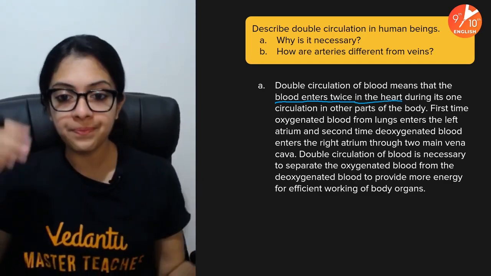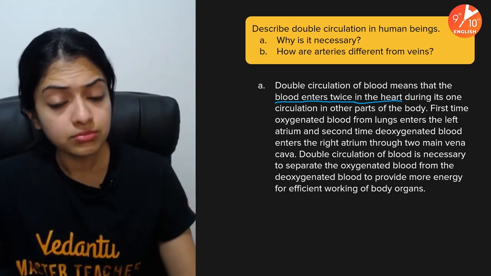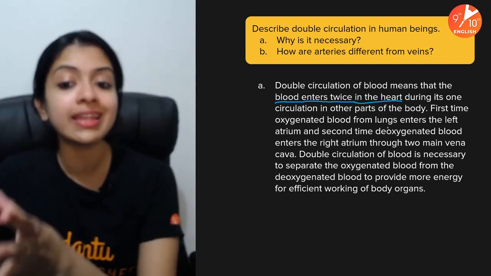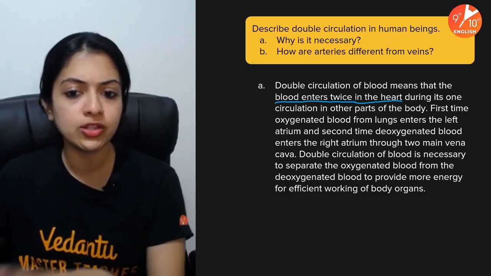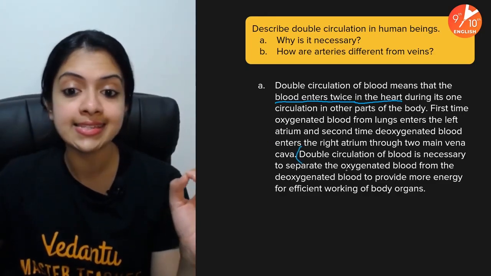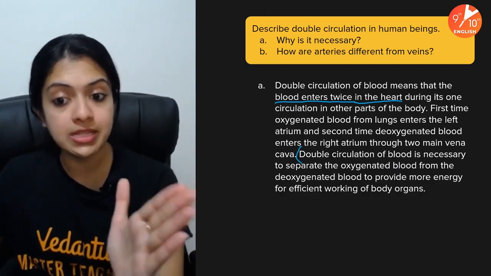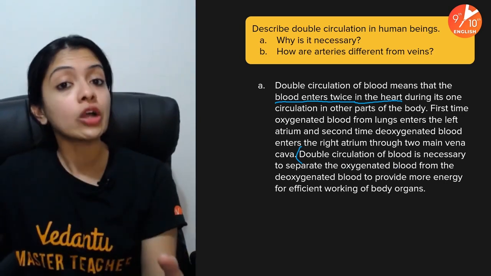Okay, and first of all, you need to write about the connection between the lungs and the heart, and the second one between the heart and the rest of the body. So probably pulmonary and systemic circulation. And why is this necessary? It's necessary to separate oxygenated blood from deoxygenated blood, but that's not it.